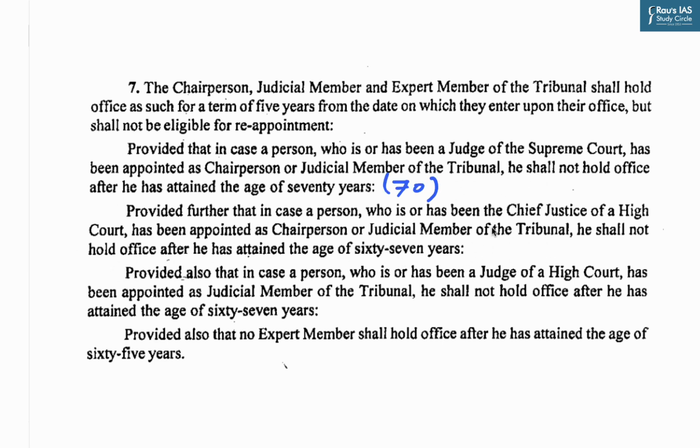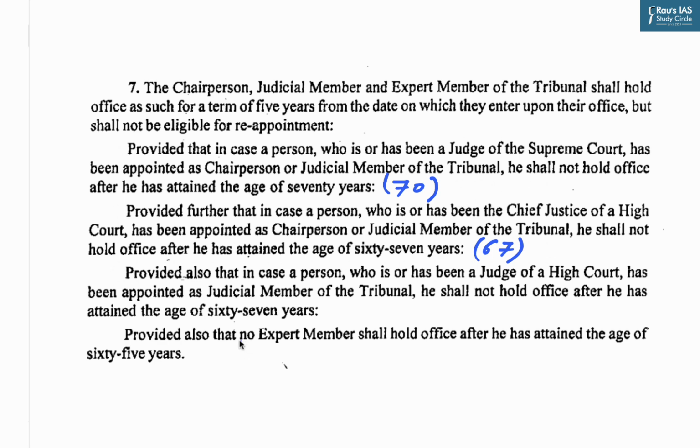While it says that if a person who is Chief Justice of High Court has been appointed as chairperson or judicial member of the tribunal, he shall not hold office after he has attained the age of 67 years. So while the retiring age for a Supreme Court judge is 70, it is 67 for a High Court judge.